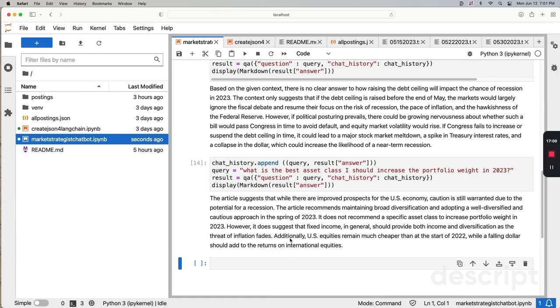It saves you from reading a lot of articles. It also allows you to keep talking to the market strategist.